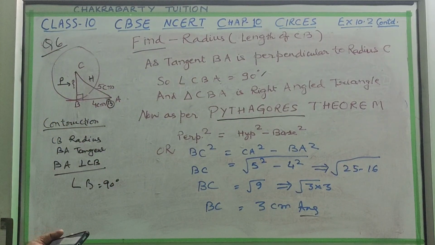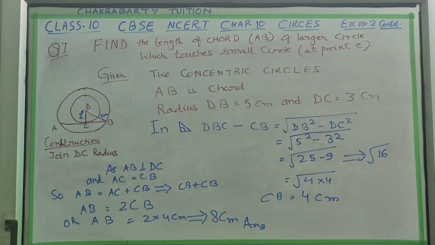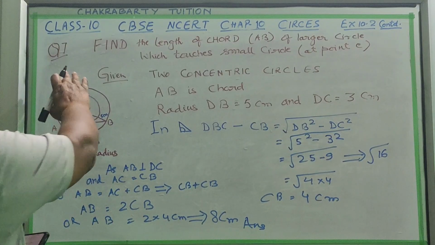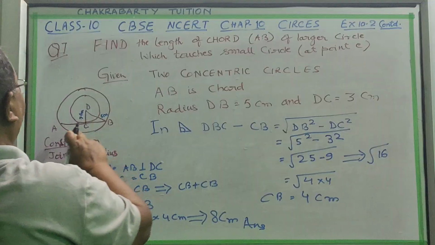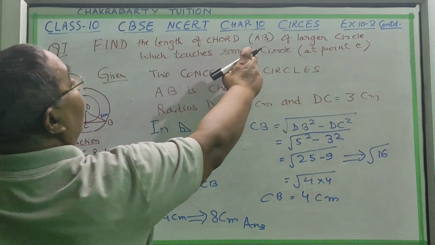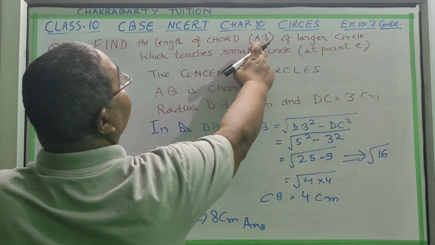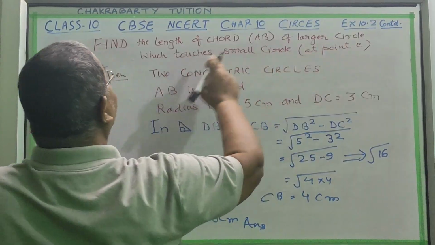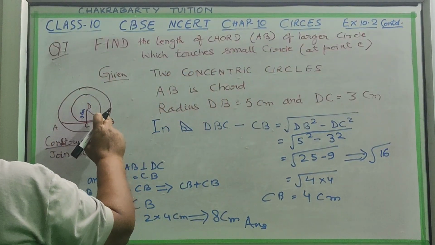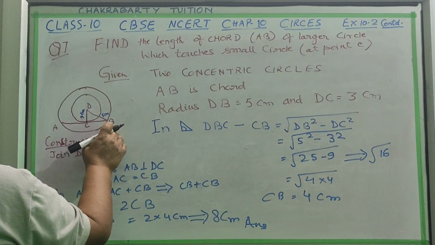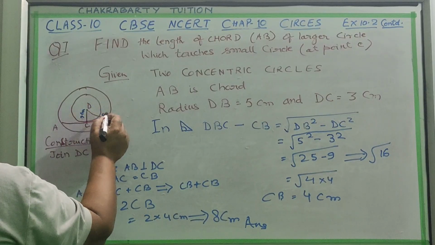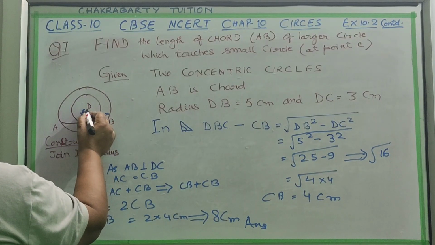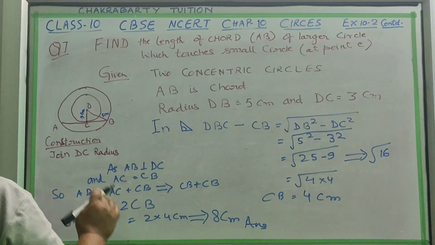Now question number 7 we are going to do. In question number 7, you have to find the length of the chord. The name of the chord of the larger circle. So here 2 concentric circles are there. Concentric means whose center is the same. 2 circles whose center is the same become concentric.